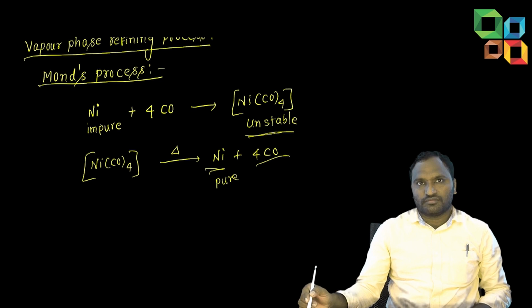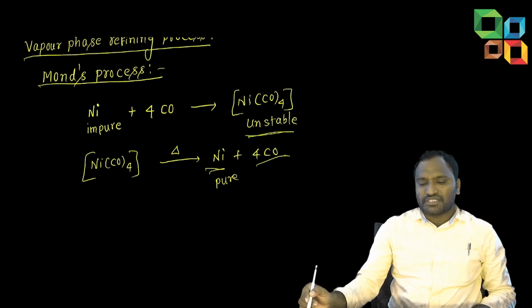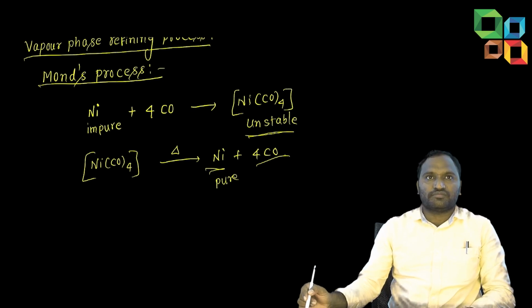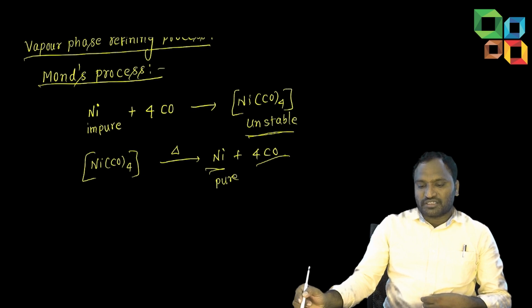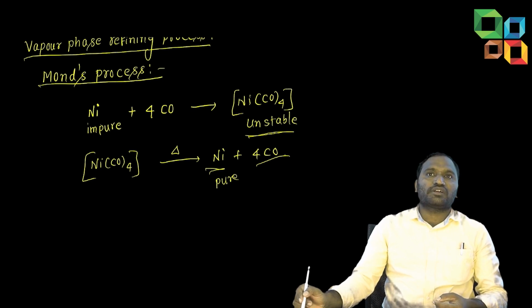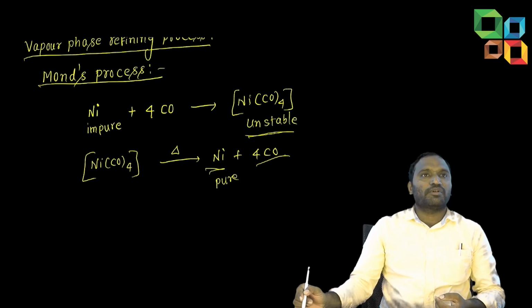Sir, usually what are the impurities in this? Generally, the metal contains some non-metals and all. Mainly non-metals will not react with the carbon monoxide. Nickel generally contains non-metallic impurities like arsenic and all. They won't react with the carbon monoxide.